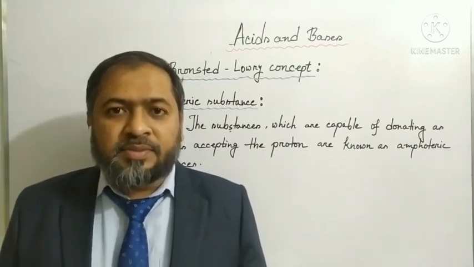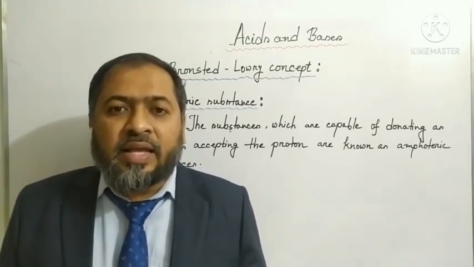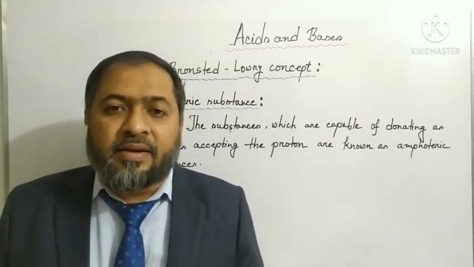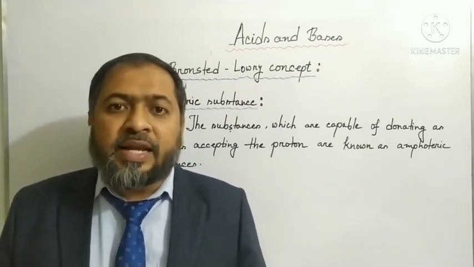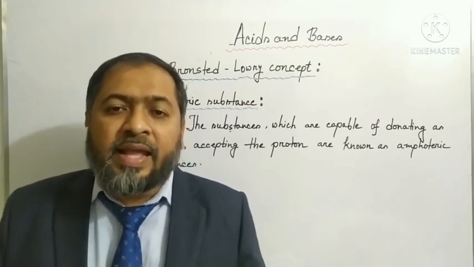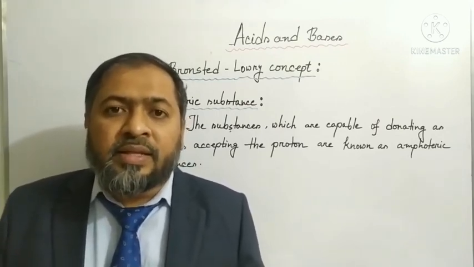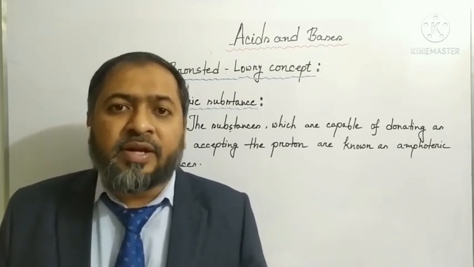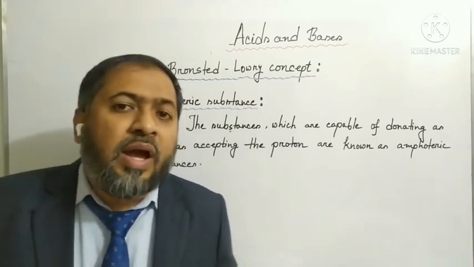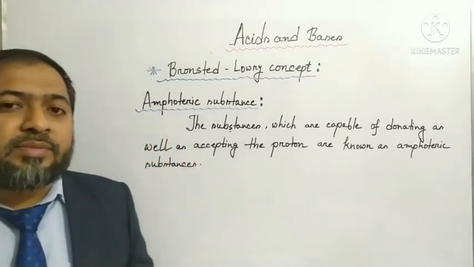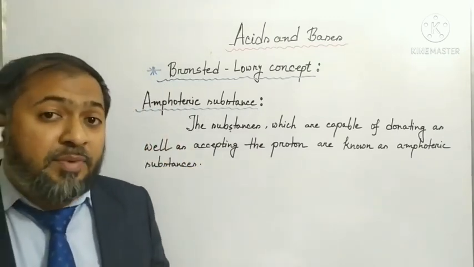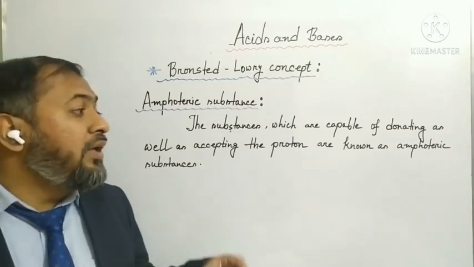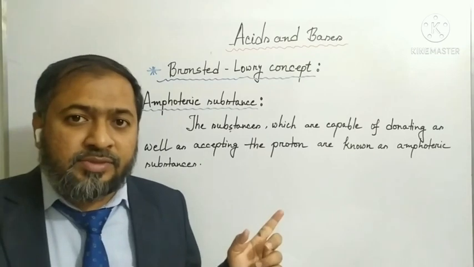According to this concept, acid-base reaction is regarded as proton transfer reaction, and there are some substances which are capable of donating and accepting proton in chemical reaction. These substances are known as amphoteric substance. So I write down the definition of amphoteric substance. The substances which are capable of donating as well as accepting the proton are known as amphoteric substance.